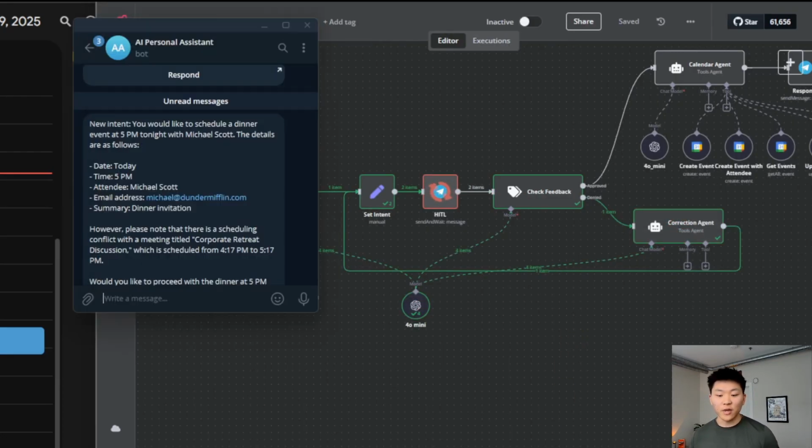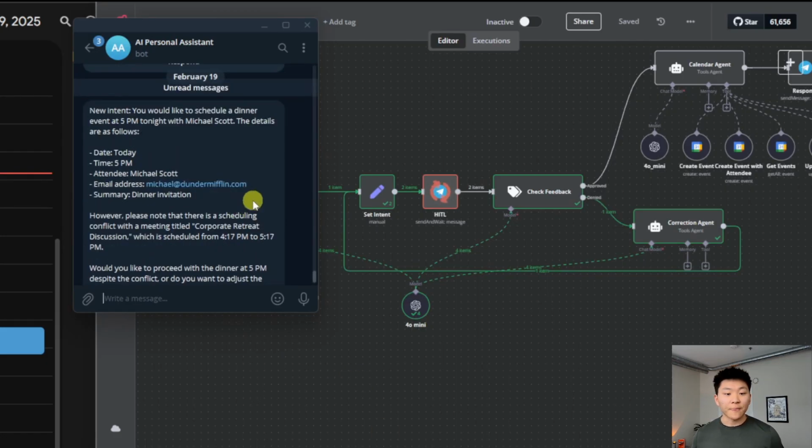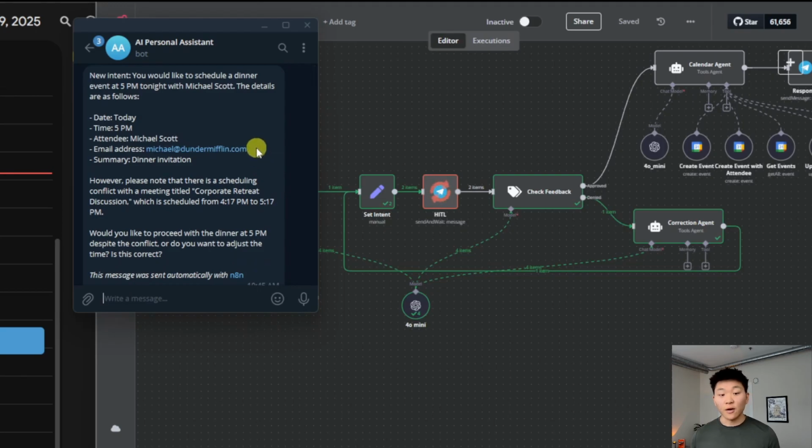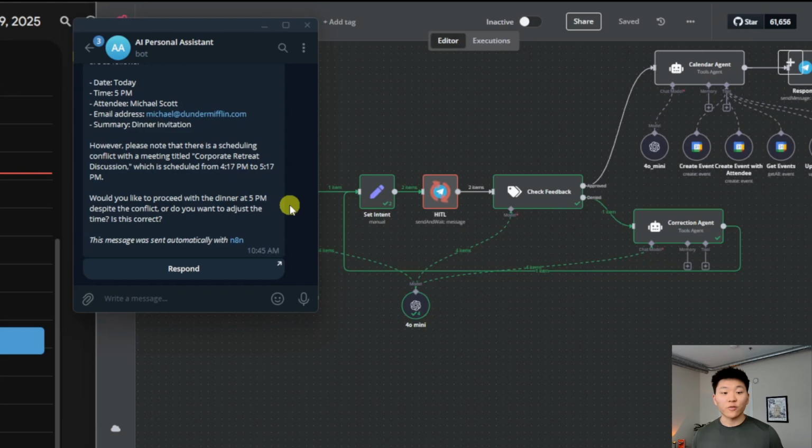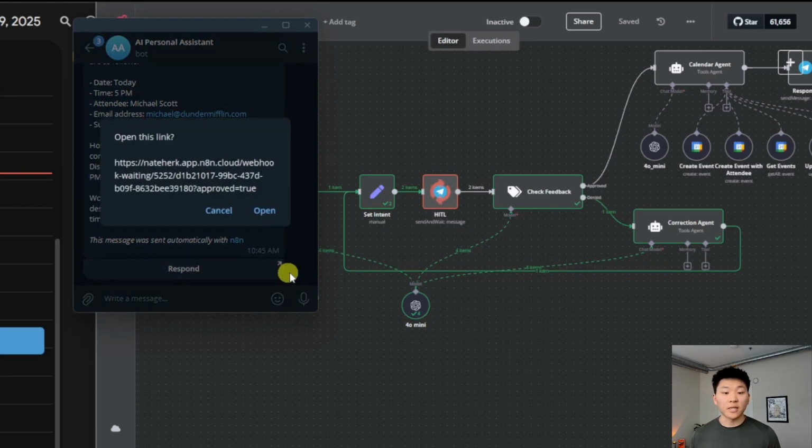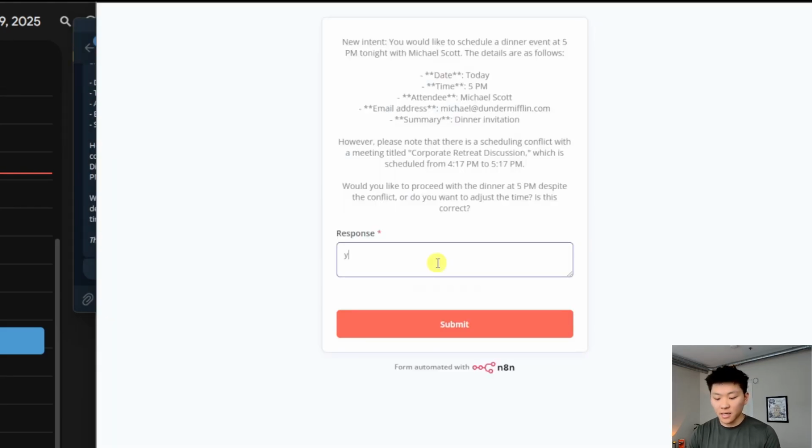And now we have a new message waiting for us on Telegram, which says, new intent, you would like to schedule dinner for tonight, 5 p.m. with Michael Scott. And as you can see, it now has his business email address associated with this invitation. And then it asks us once again if we want to schedule even though we have a conflict. So I'm going to hit respond. I'm going to open this up and I'm just going to say yes.